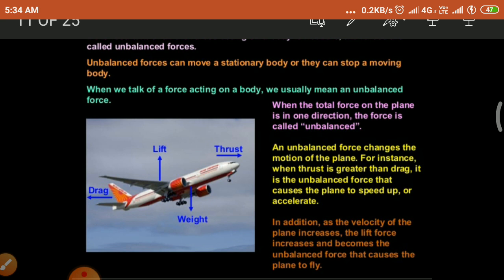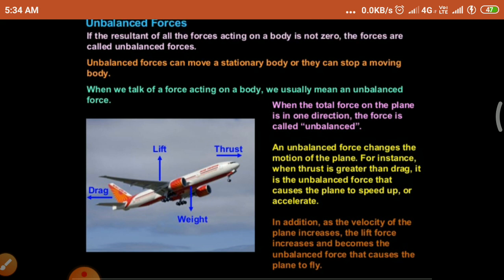So I hope you understood what is meant by the unbalanced force. If the resultant of all the forces acting on an object is not zero, this force is called unbalanced force. So every moving body only possesses unbalanced force.